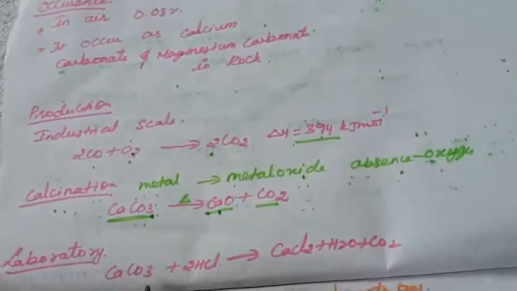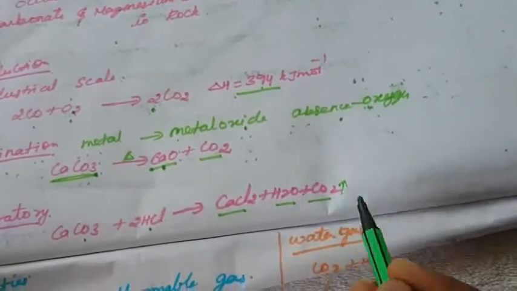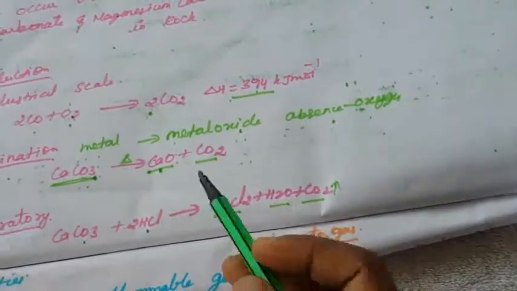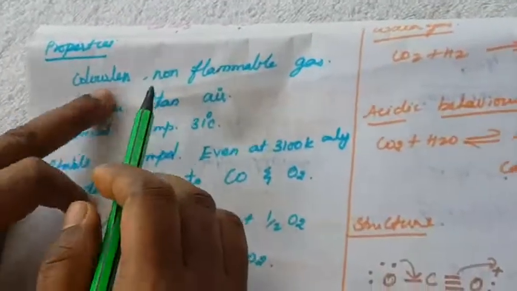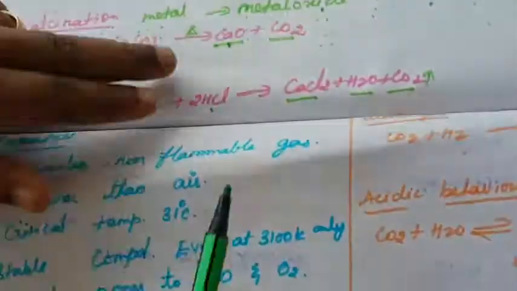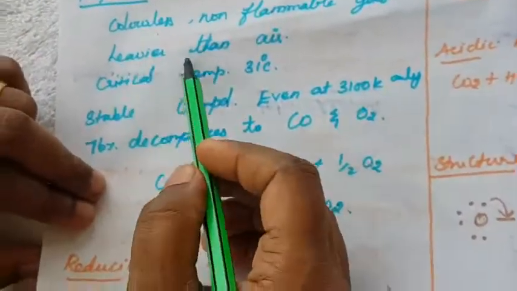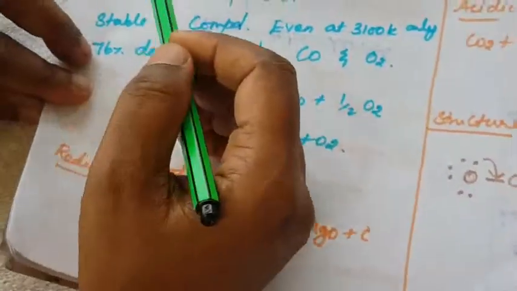Another one is laboratory preparation. Calcium carbonate reacts with hydrochloric acid to form calcium chloride and H2O, and carbon dioxide gas is prepared. This is the preparation. Next, what are the properties? It is a colorless, non-flammable gas, and compared to air, carbon dioxide is heavier.